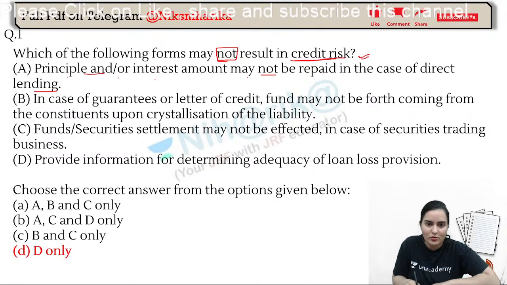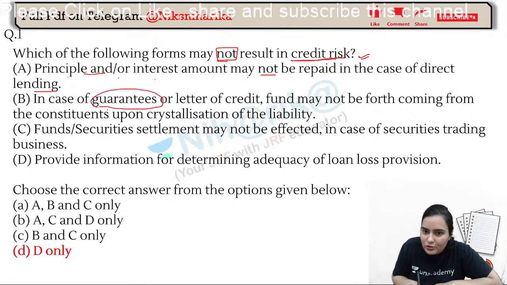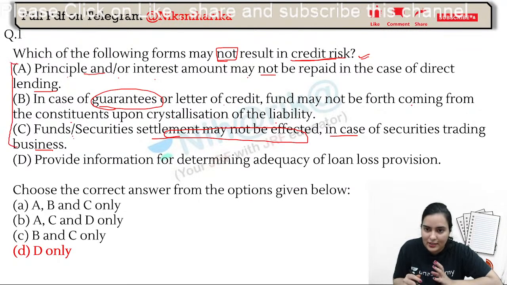creditability, credit risk. In case of guarantee or letter of credit also, funds may not be forthcoming from the constituents upon crystallization of the liability. Fund securities settlement may not be affected in case of the securities trading business. Now, these will be impacted in case of credit risk. These will result in the credit risk. There will be risk here.